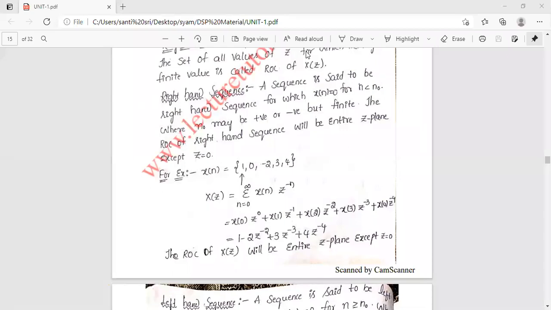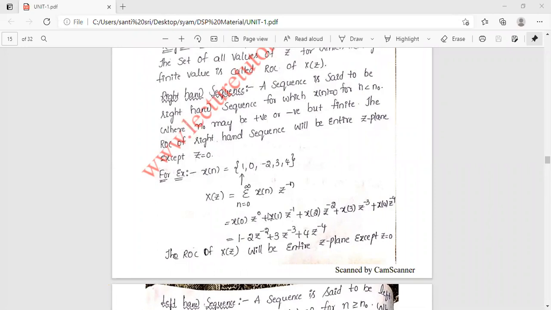For example, x of n equal to a set of 1, 0, minus 2, 3, 4, starting from 1. That means x of 0 is 1, x of plus 1 is 0, x of plus 2 is minus 2, x of plus 3 is 3, x of plus 4 is 4. So the Z transform can be represented as X of z equal to sigma n equal to 0 to infinity x of n into z power minus n. So what is the x of 0 value? 1. 1 into z power 0, that is 1.